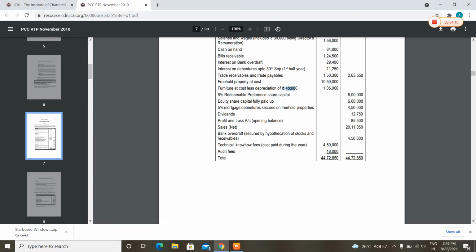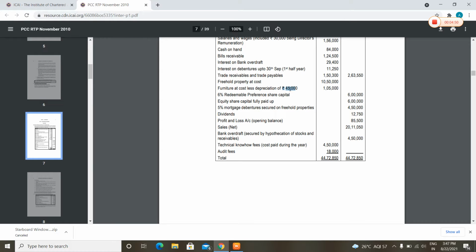Then on the 1,05,000 part, we will compute 10% depreciation, that means 10,500, and on 6,000 we have to compute, that is 600. 10,500 plus 600 plus 45,000 comes out to be 56,100, and we will deduct this from the cost of furniture, that amounts to 1,56,000.